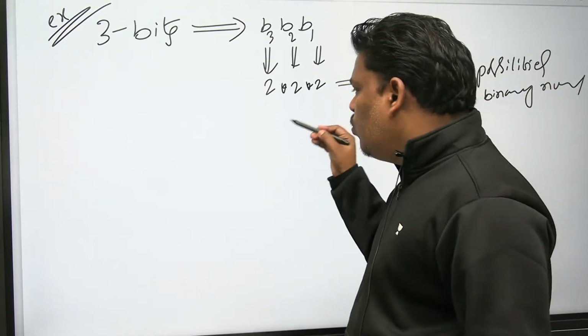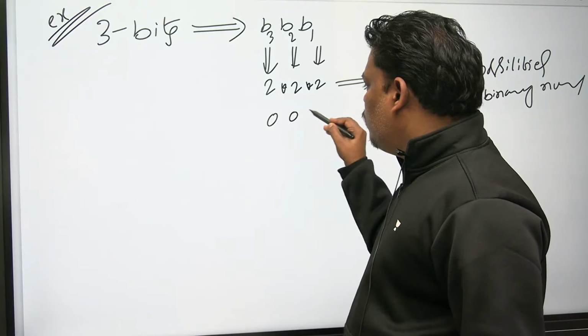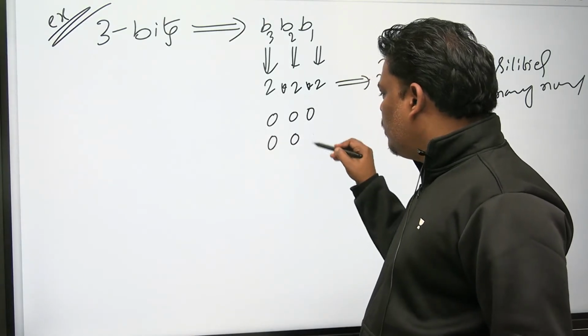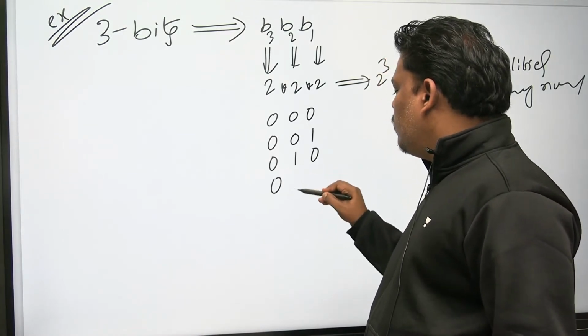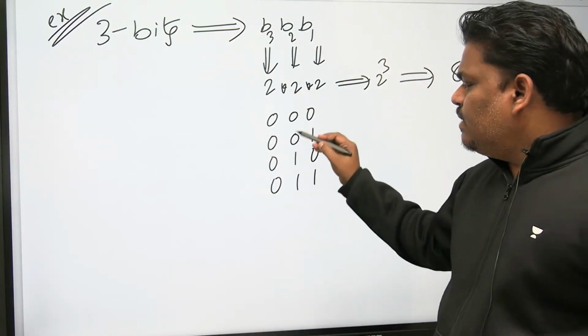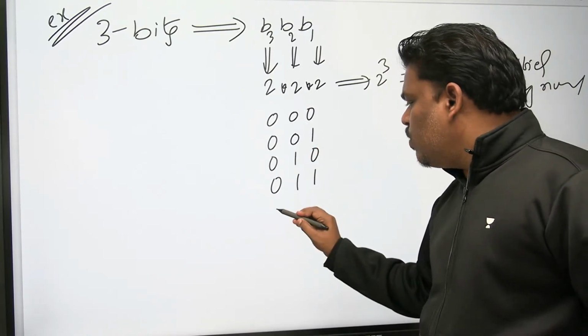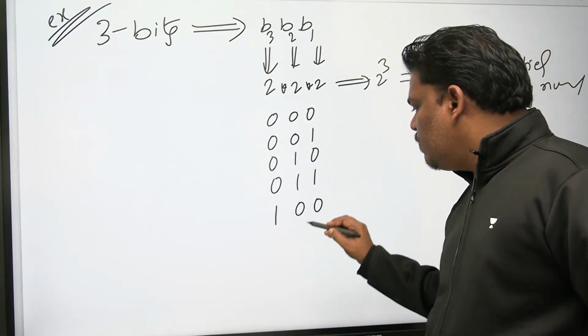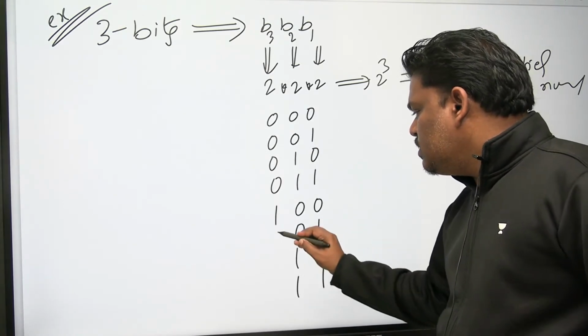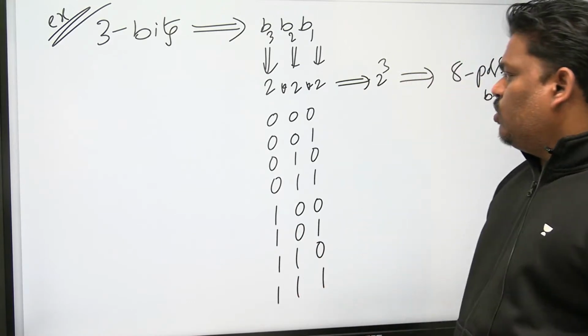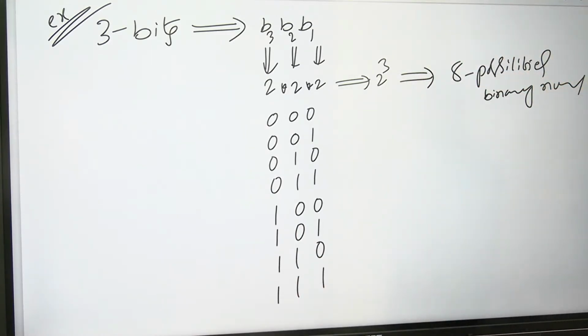If anyone wants to know what those are, see this one: 000, 001, 010, 011. That is right. This bit was 0; let's take that bit as 1 now: 100, 101, 110, 111. These are the ones. If you want, you can verify. With the 3 bits, the number of possible binary numbers is 8.